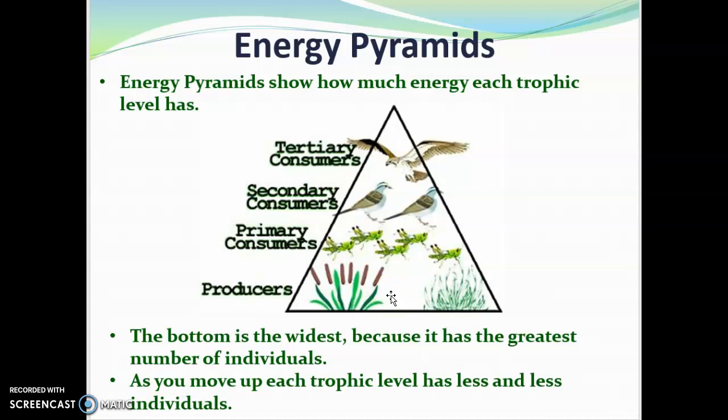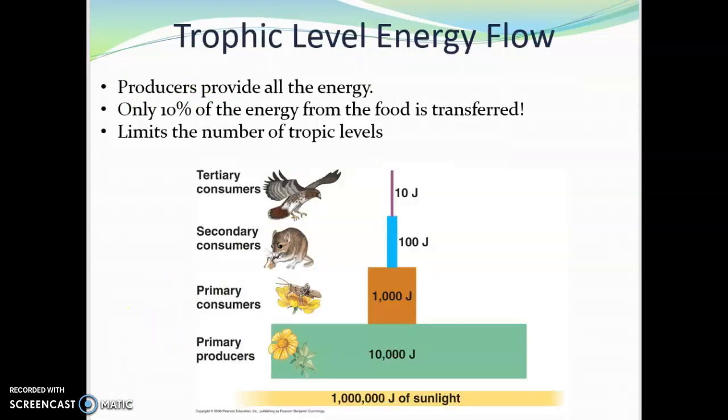So there's a lot more, like if you look at the world as a whole, or if you look at an individual ecosystem, there's a lot more total producers than there are primary consumers. There's a lot more primary consumers than there are secondary consumers, and then there's a lot more secondary consumers than there are tertiary consumers. There are more plants than there are top predators in an ecosystem, okay? So again, the bottom is the widest because it has the greatest number of individuals, and as you move up each trophic level, there's less and less and less individuals. There's a reason for that.